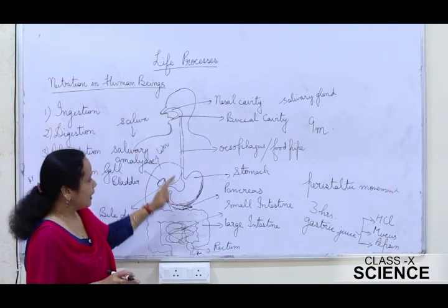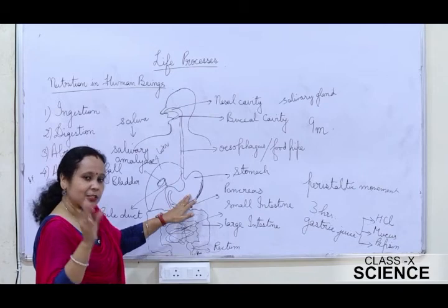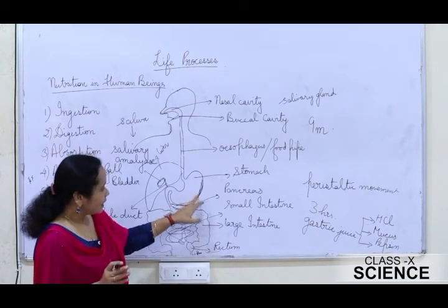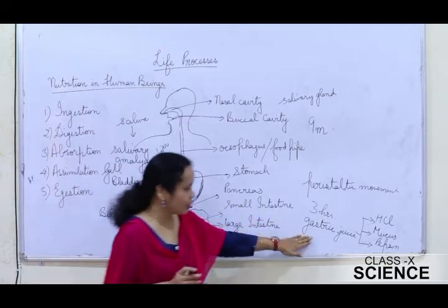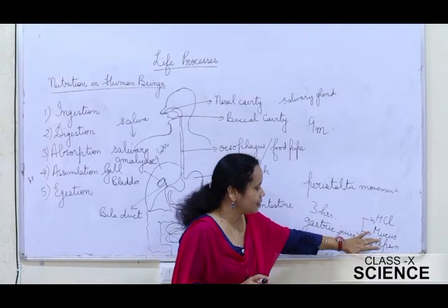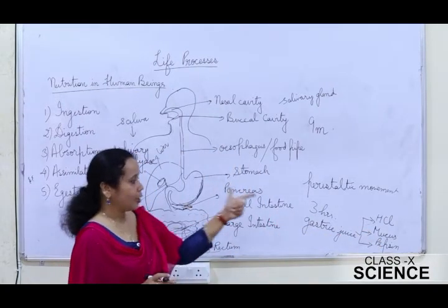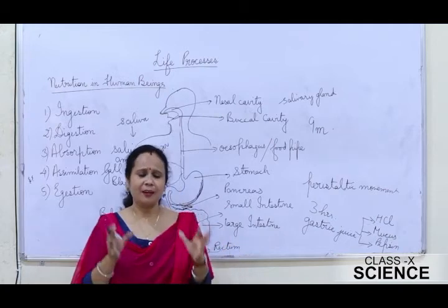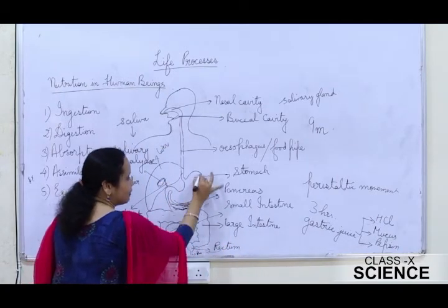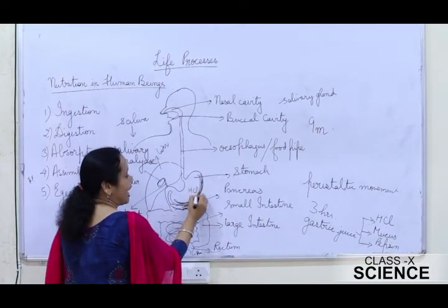And once this food enters here, it is churned, it becomes smooth and a semi-solid paste-like structure which is called chyme. Then the glands present here secrete gastric juice. The gastric juice further has three components: HCl, mucus and pepsin. I told you the role of pepsin and the role of HCl. What about mucus? Mucus protects the inner lining of the stomach from the action of HCl.